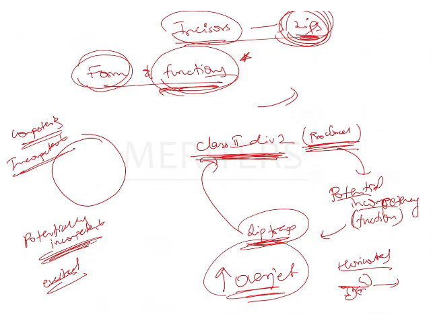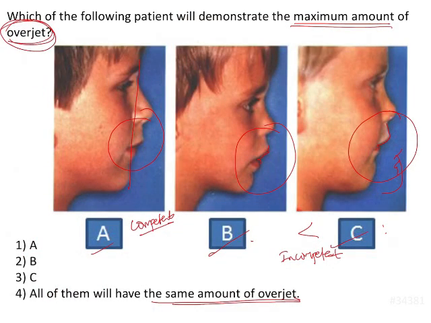So what we see in this image is that for the patient marked as C, these features can be more appreciated. You can see that there is a big lip step between the upper and the lower lip. What you can see here is that the lower lip is getting trapped behind the upper incisors.